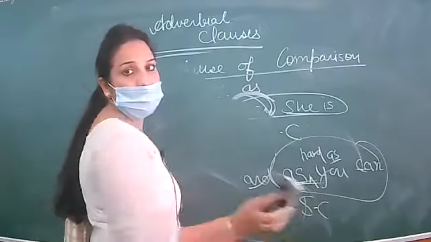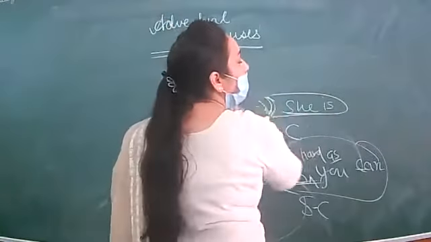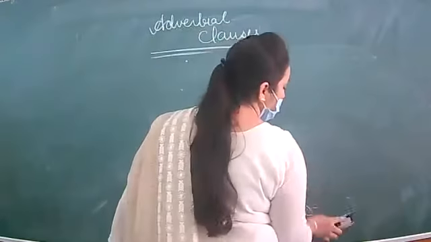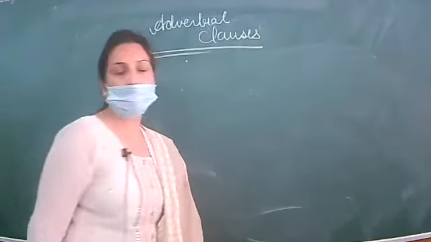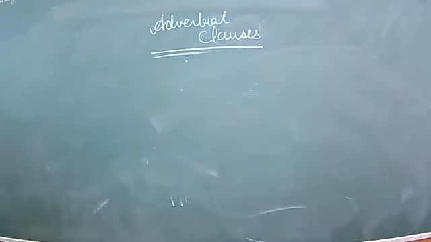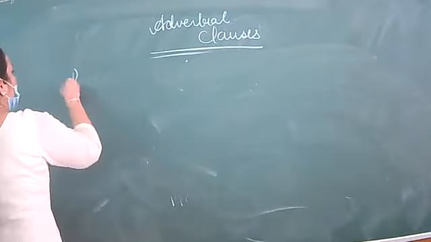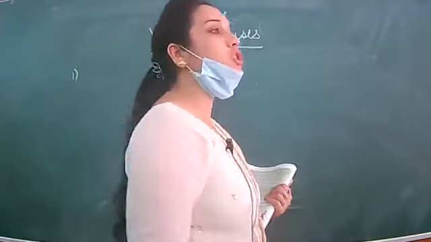But I can ask for this answer from any of the children. You all should be attentive, and you have to tell me the reason also why this kind of clause is this. I will drink a glass of hot milk when I reach home.